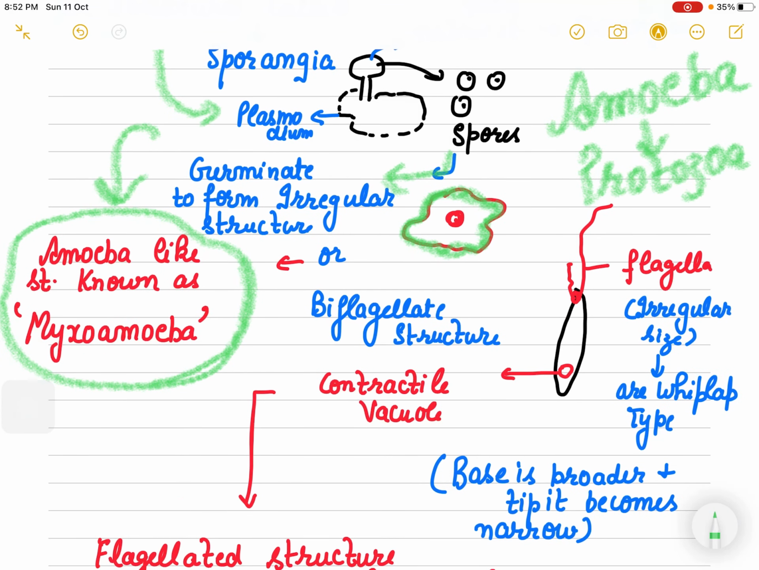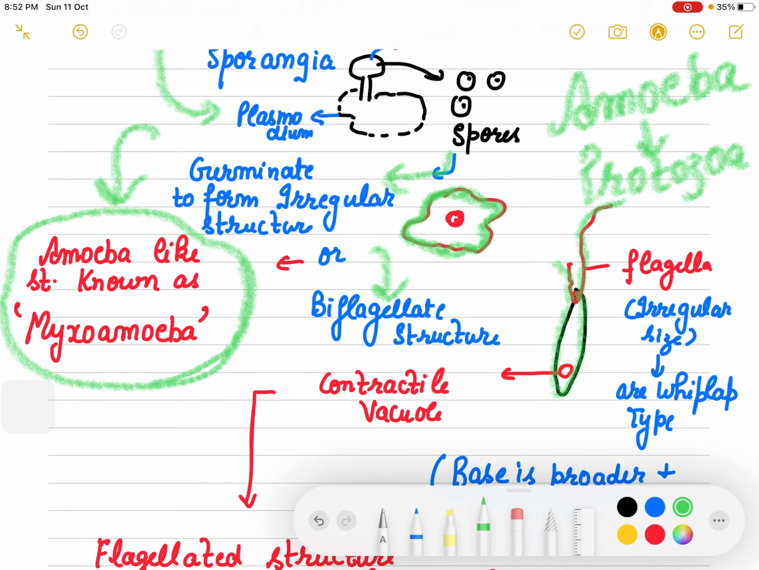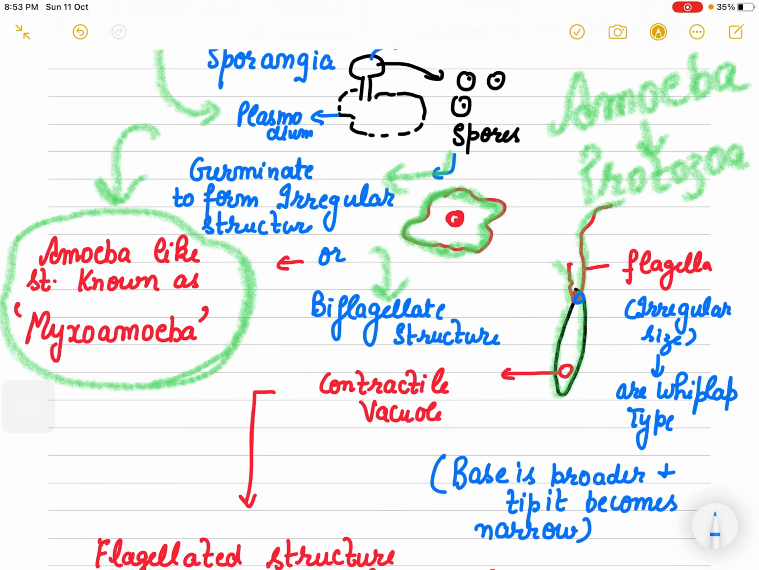But sometimes it gives rise to a flagellated structure, a biflagellated structure. This kind of biflagellated structure has, as you can see, one long flagellum and one short flagellum. And if we look carefully here, this flagellum is a little broader at the base, and then the tip is very narrow, right? So it has one long flagellum and one short flagellum, and one contractile vacuole is present here.